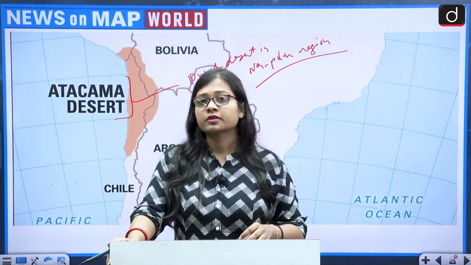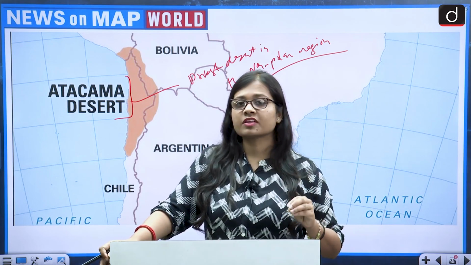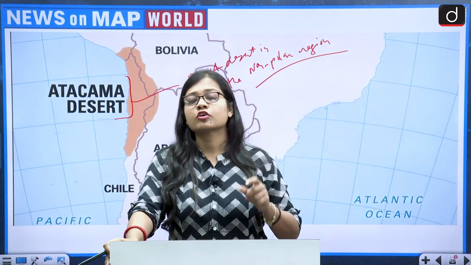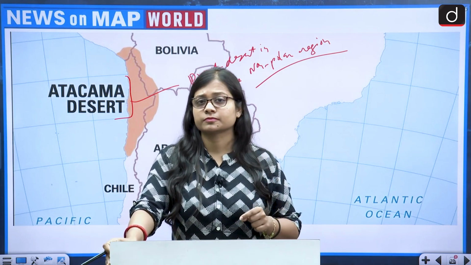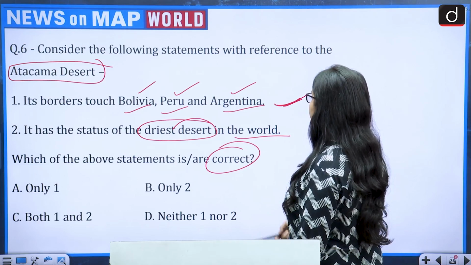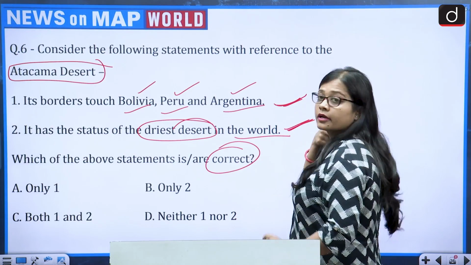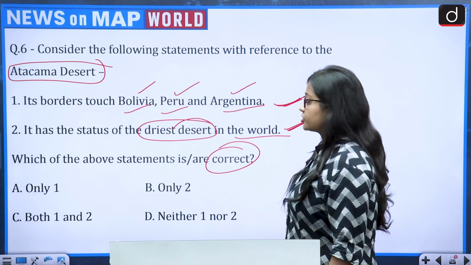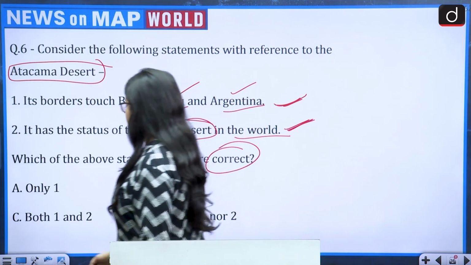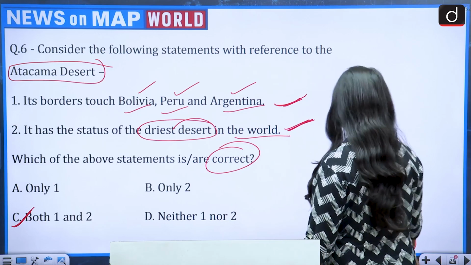And many times there are places which do not receive even a single drop of precipitation, and it is considered one of the driest regions. It has the status of the driest desert in the world, so that is also true, excluding the polar regions. Which of the above statements is or are correct? Both are correct, so the correct answer is option C, that is both 1 and 2. Now next question.